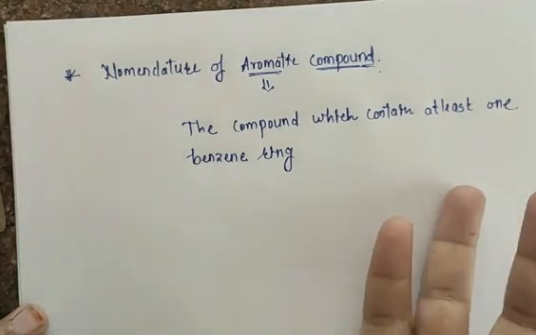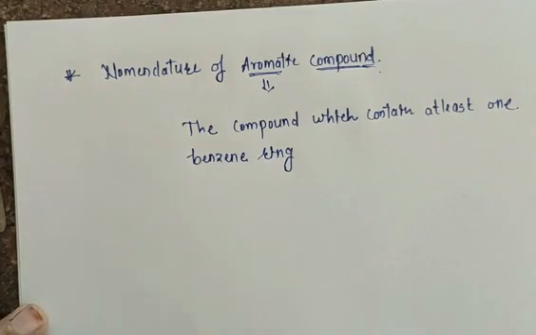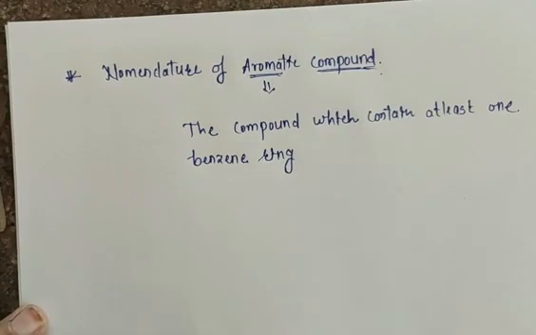So how can we give that? If the compound contains a benzene ring, that benzene ring we have to consider as the parent hydrocarbon.